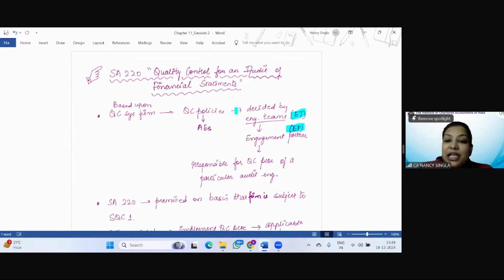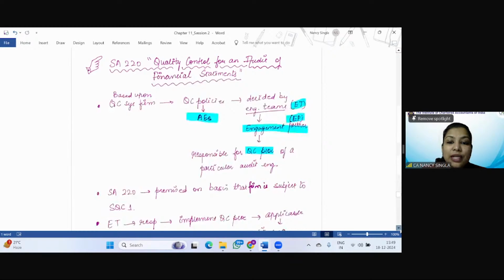So the quality control policies, with respect to, see now the term is audit engagement, right? So it is decided by the engagement teams. And more specifically, the engagement partner is responsible for the quality control procedure of the particular audit engagement. So the engagement partner is responsible for the quality control procedure of the particular audit engagement, right?